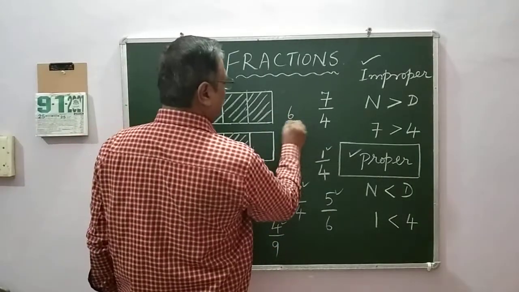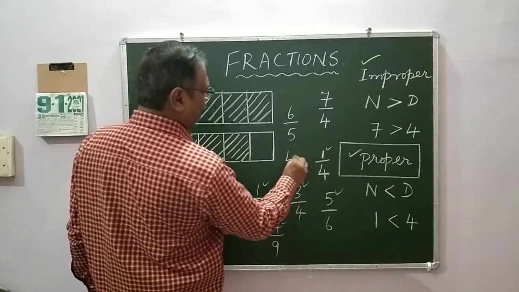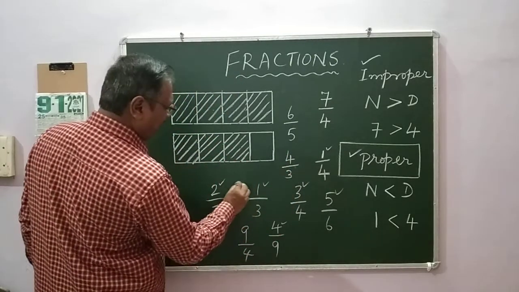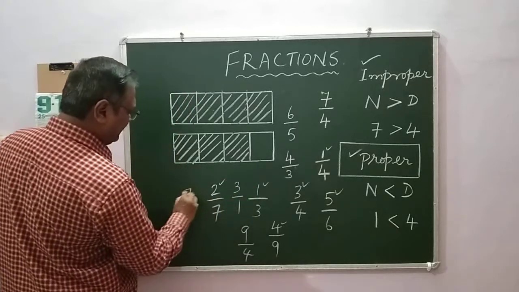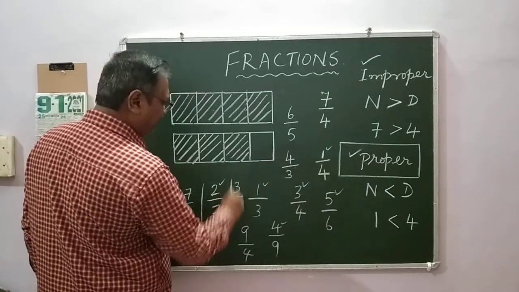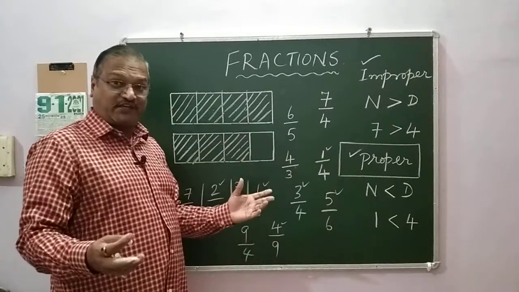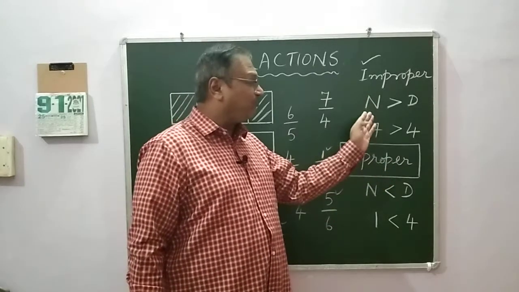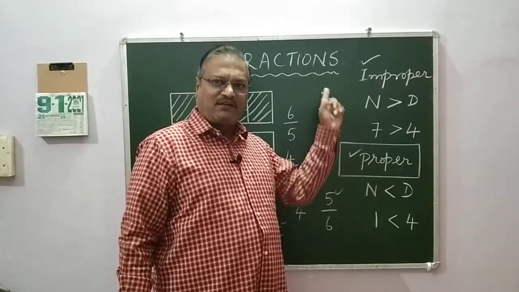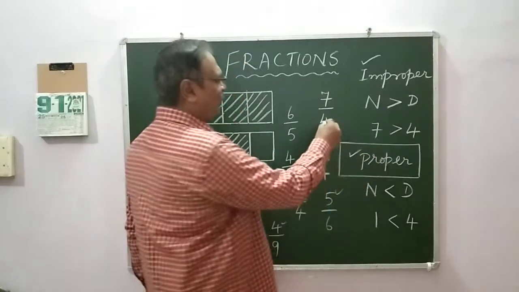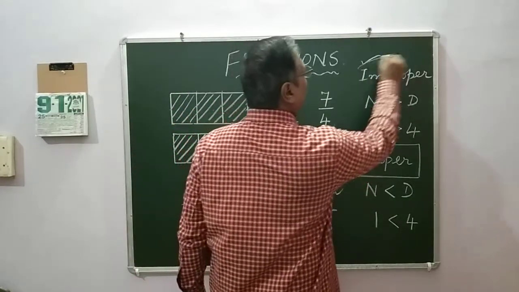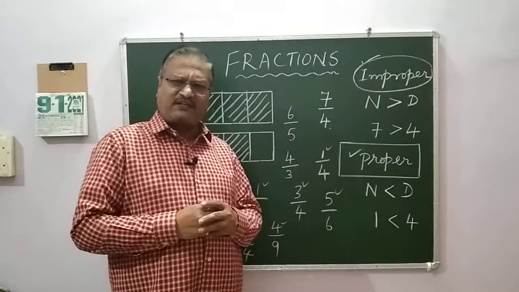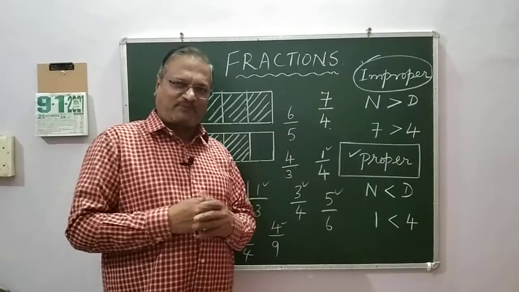Now think of it: 6 by 5. Think of this, 4 by 3. Think of this, 9 by 4. Think of this, 3 by 1. Think of this, 7 by 2. All of them are the opposite of a proper fraction. If the numerator, the number above the line, is greater than what is below the line, then it is called an improper fraction. You understand what is a proper fraction and an improper fraction?